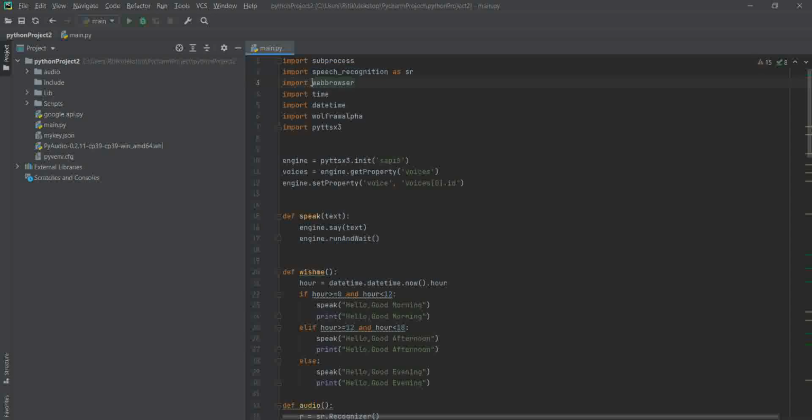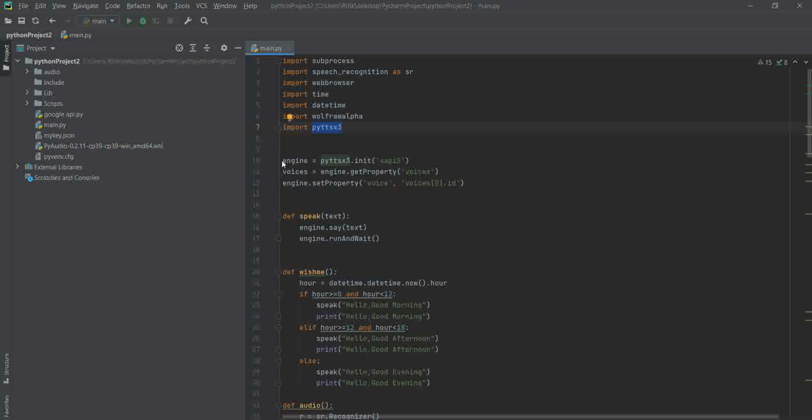Next one is webbrowser. It is used to open a web browser using our voice command. Next is time. It is used to know about time. Datetime is used to know about date and time both. The next one is Wolfram Alpha. This is very important. This is an API which is used to answer questions according to geographical conditions. And the last one is pyttsx3. It is used as our voice initiator.